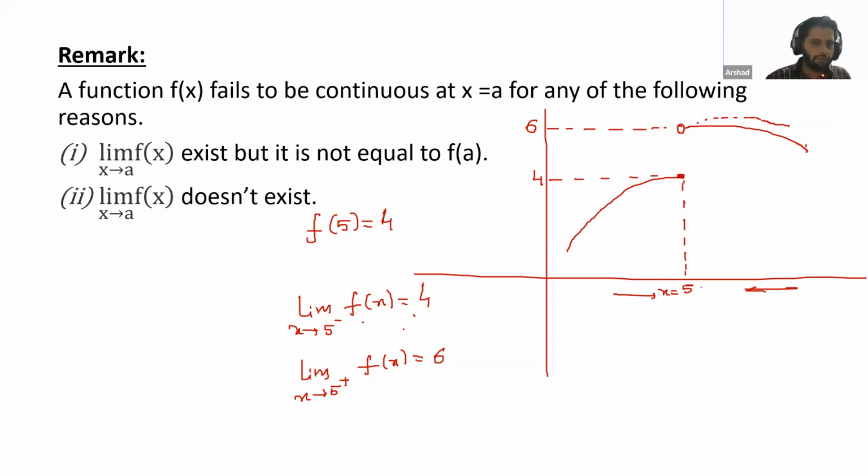Now the next question is from Noma. Noma, can you draw this graph without lifting your pen? No, sir. So that's why this is not continuous. You can see here, how can you draw this graph? Go like this, then lift your pen, then draw this part. So here also we can see that the function is not continuous at this point, and this is the second condition, that limit does not exist. What was the first condition? Limit exists, f(a) exists, but these two are not equal. What is the second condition? Limit does not exist. That's why the function will not be continuous. So please note this down and raise your hands. Once it is done, then we will check the last condition.